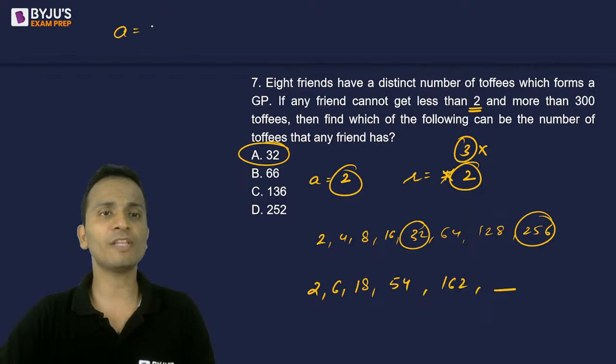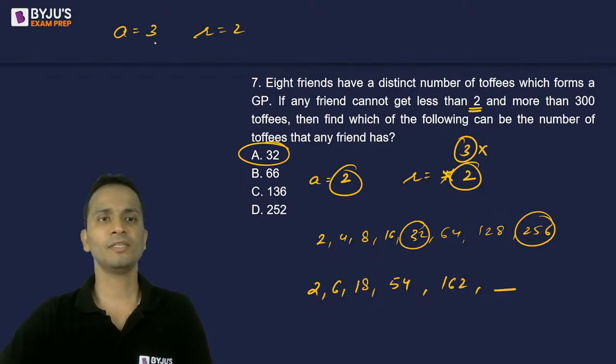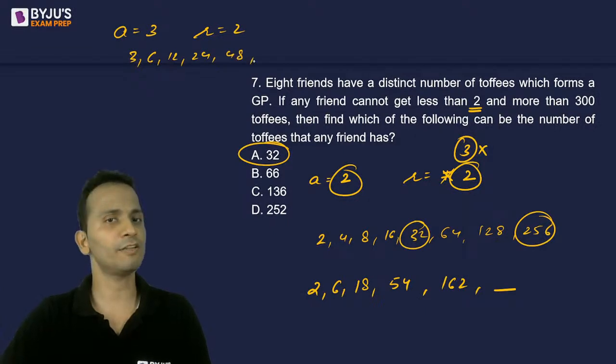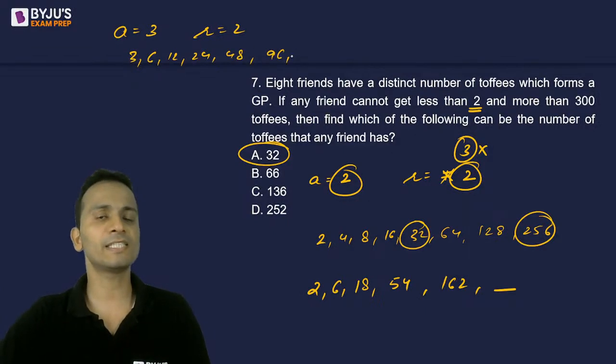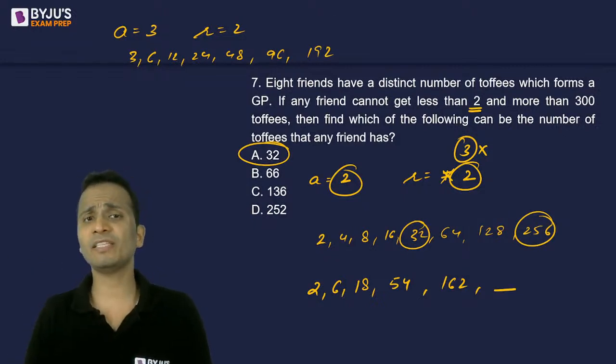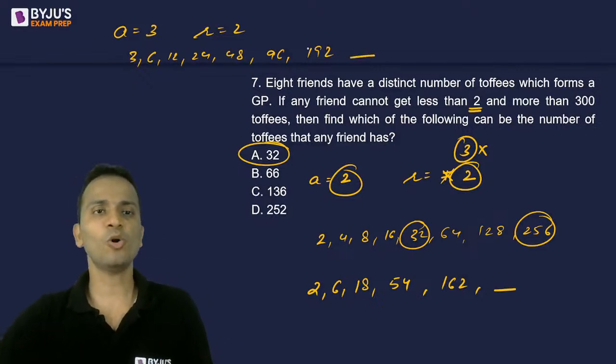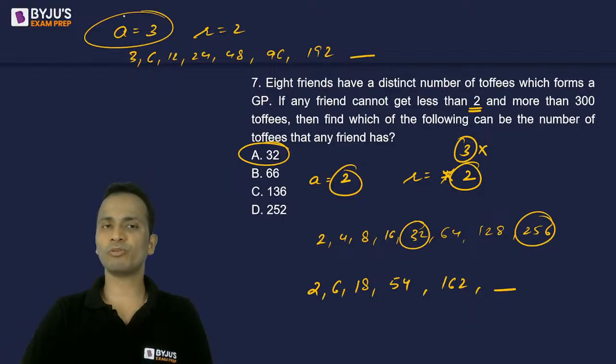What if I start with the first term as 3 and common ratio as 2? What will happen? So 3 is the first term. So 3, then 6, 12, 24, 48, the fifth term. 96 is the sixth term. 192 is the seventh term. So I've got 192 as the seventh term. Now if I write the eighth term, that will exceed 300. Okay. So once again, A cannot be equal to 3.